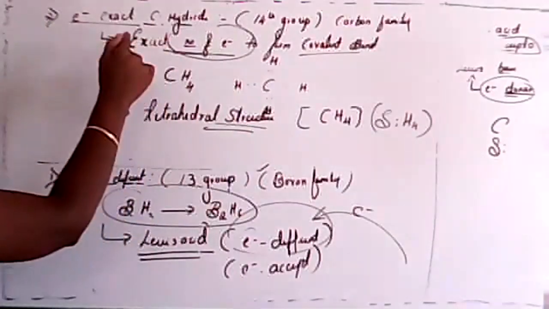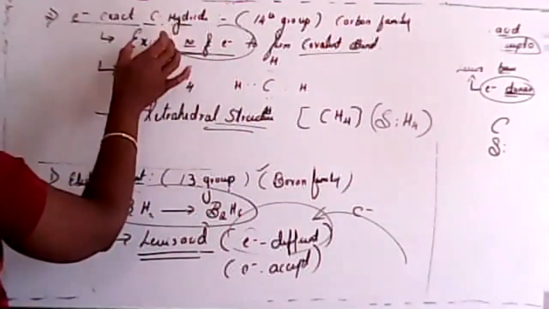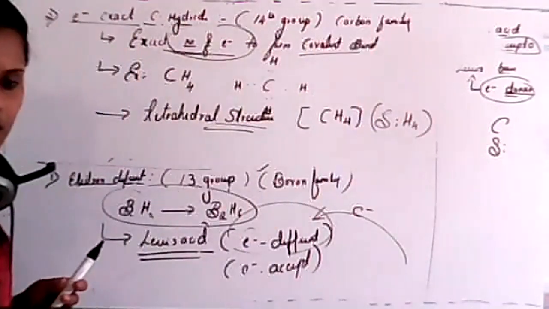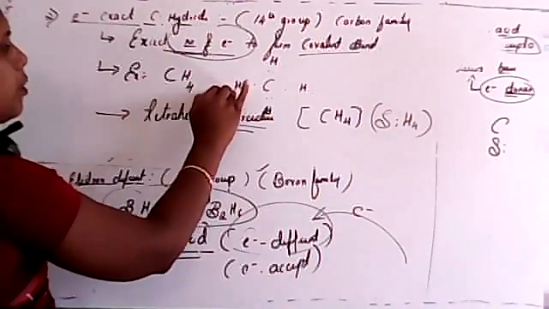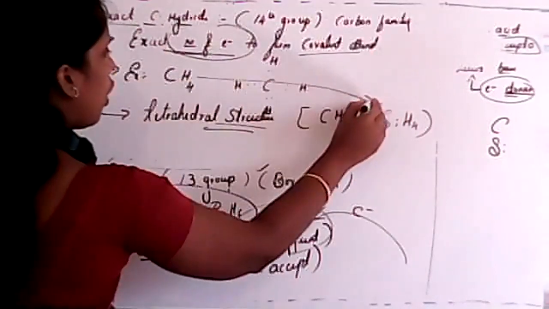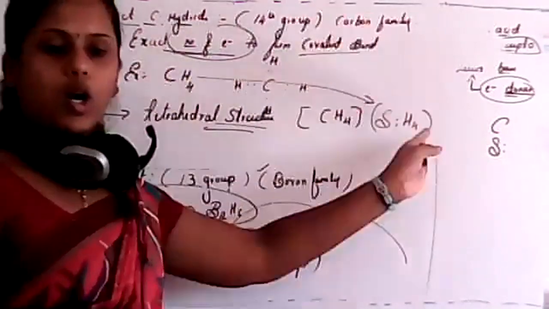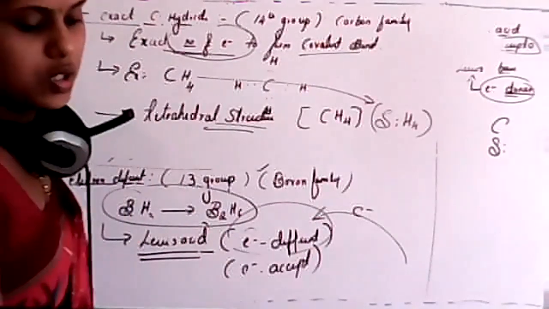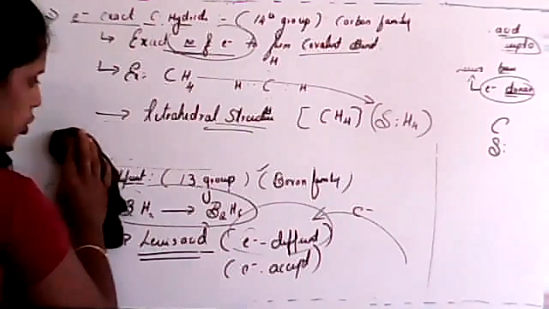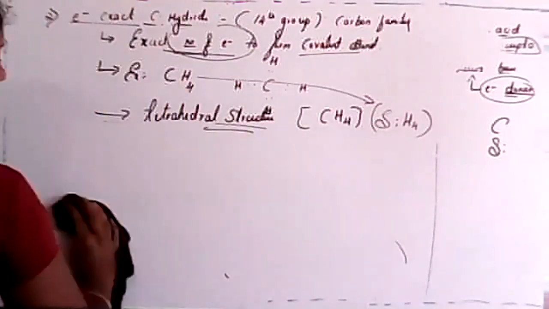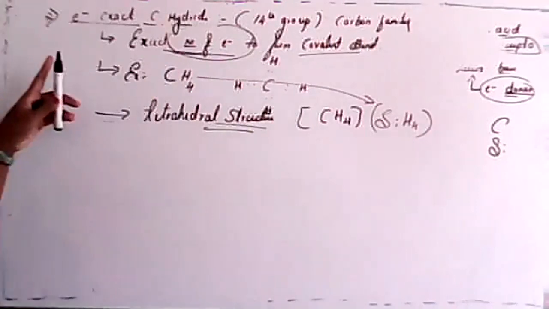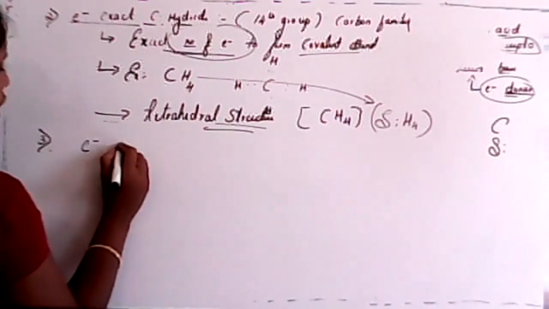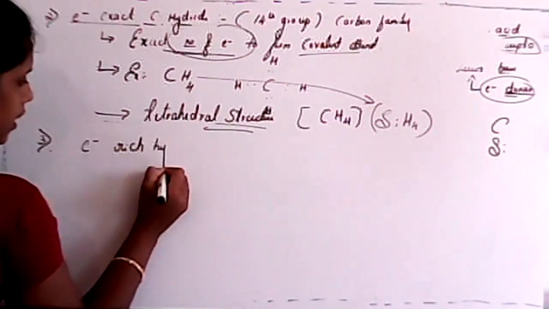So these are the main points. In electron exact covalent hydrides, there is the exact number of electrons to form covalent bonds to satisfy the Lewis structure. Second, examples of those compounds are CH4 or SiH4 or any compound of 14th group elements. And next, it has a tetrahedral structure, tetrahedral geometry. Clear? So the last one in case of covalent hydrides is the third one, electron rich hydride.